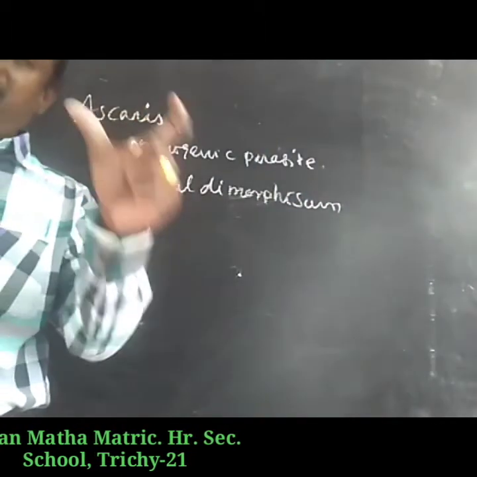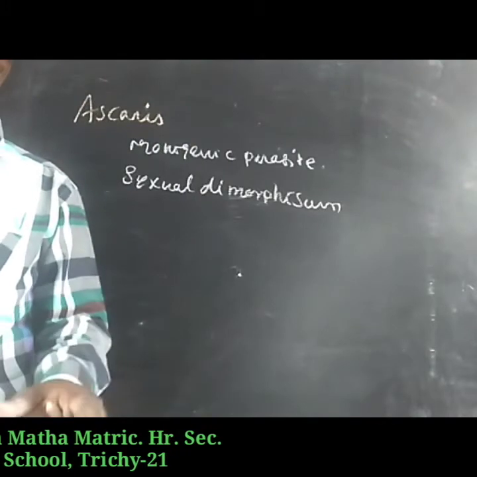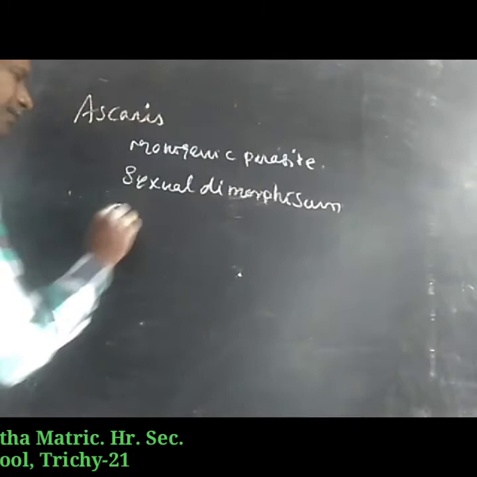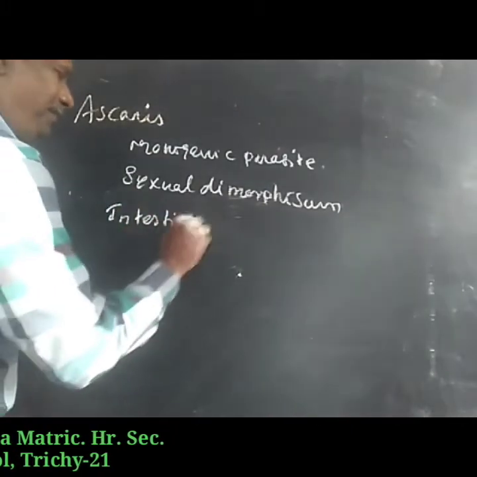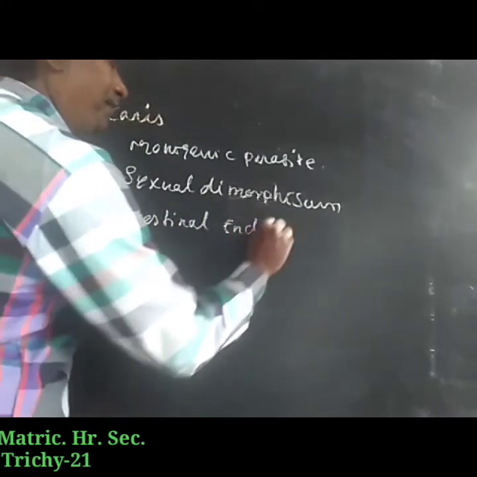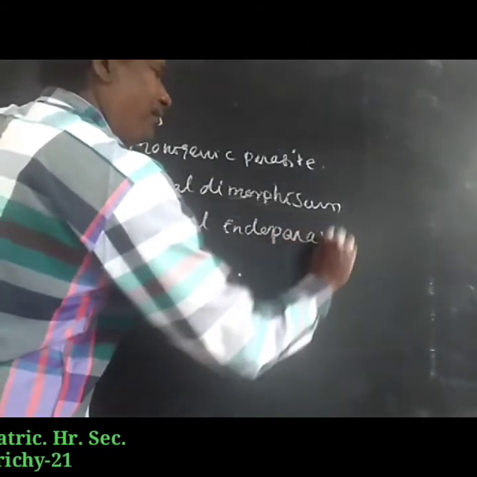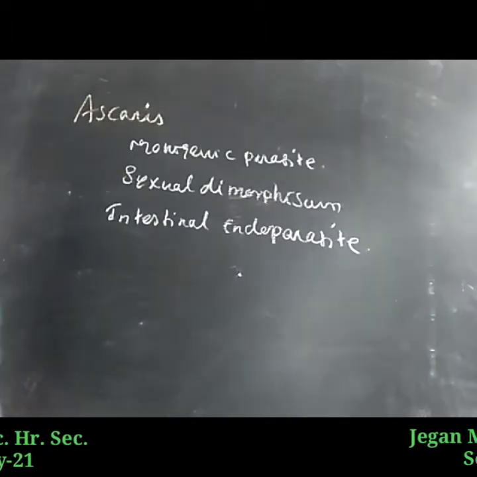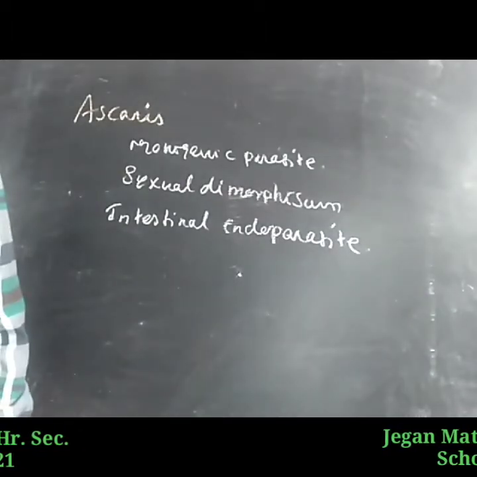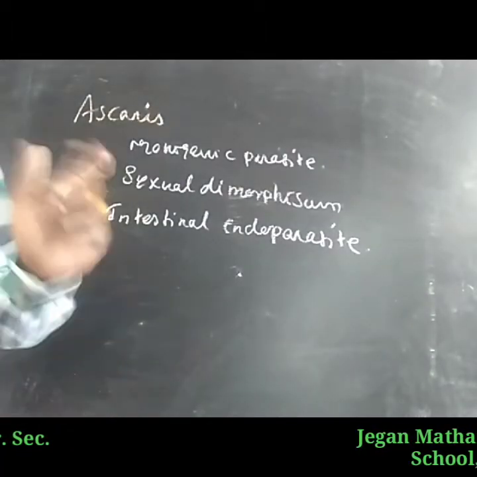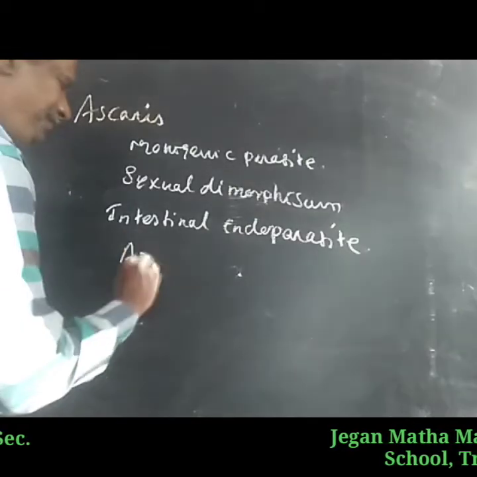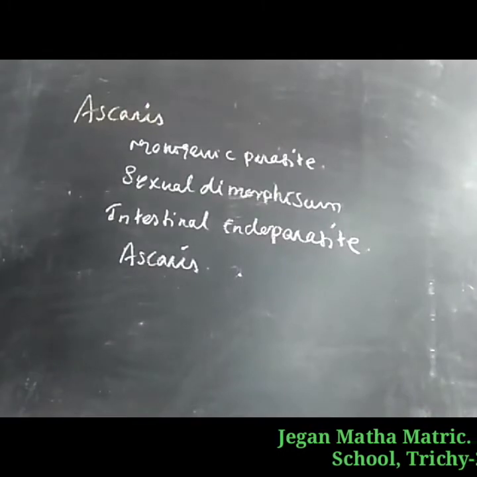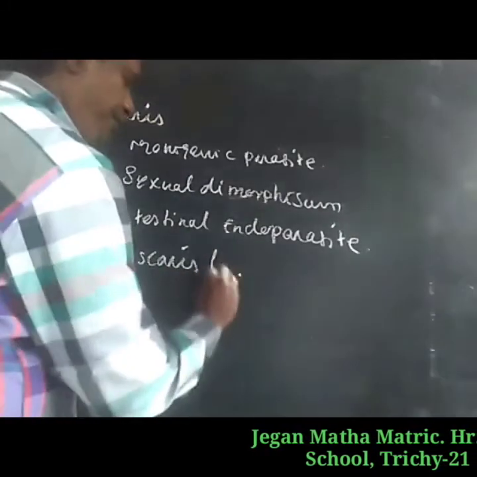Ascariasis is caused by the intestinal endoparasite Ascaris lumbricoides.